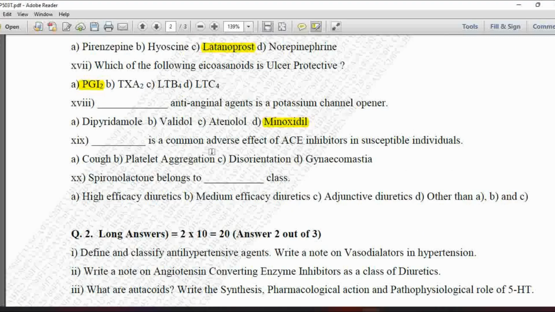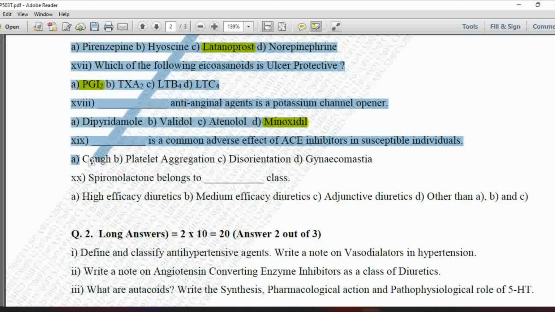Next MCQ, dash is a common adverse effect of ACE inhibitors in susceptible individuals. Option A is cough, B is platelet aggregation, C is disorientation, and D is gynecomastia. So the common adverse effect of ACE inhibitors is dry cough. So option A is correct, that is cough.